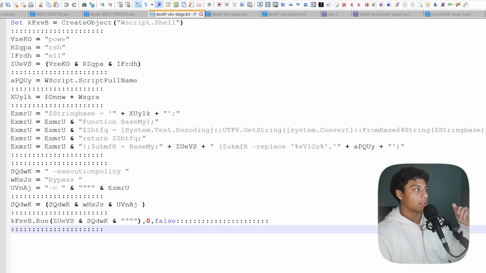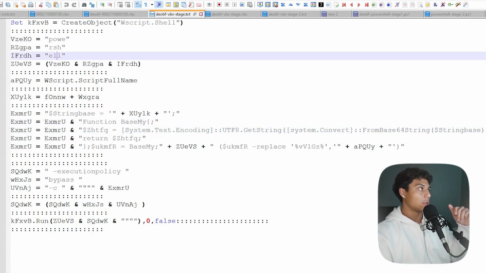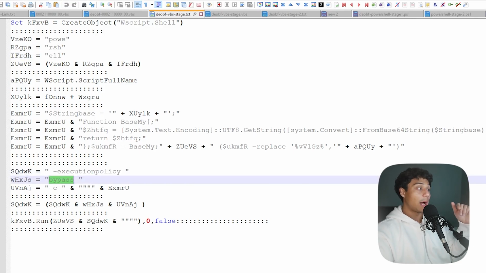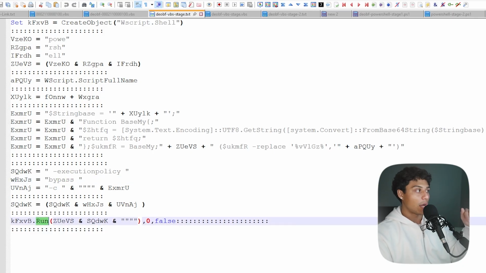And here's what they're executing at the next stage. More Visual Basic Script, and we can see some suspicious strings in here. We can see from base 64, they've got some functions, calling PowerShell, but in a broken up way. Execution policy bypass, so we're definitely on the right track. Down here, they've got a .run to, again, run or execute code. I don't want to run their code, at least not yet. I want to see what they're going to run.